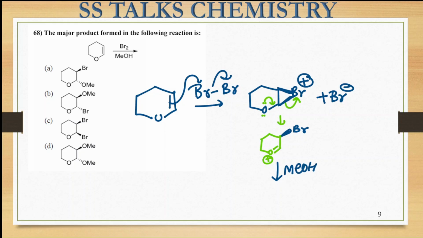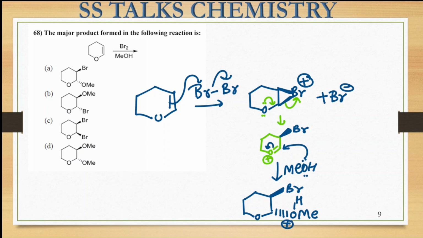Right. Now you can see we have to look at the stereochemistry for the attack. So here we have assumed that the bromine is present on the wedge side. That means the front plane of this particular molecule is already blocked by this Br group. So now this methanol will be attacking from the below side and will be attacking over here and neutralizing the charge of this oxygen atom. So we will be getting this particular species. Here the Br group is present on the wedge plane, and this OMe group that has attacked over here is present at the dash position. So in the methanol, the H will be also present.